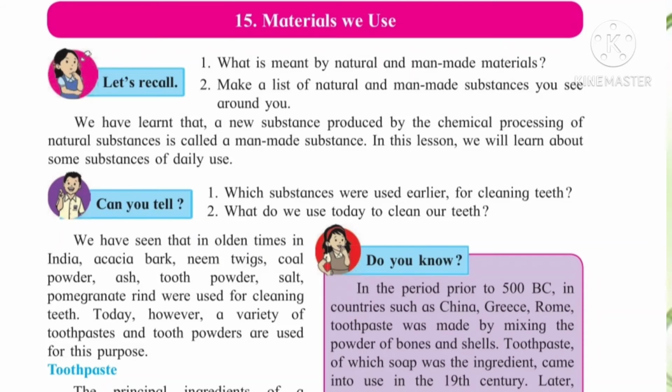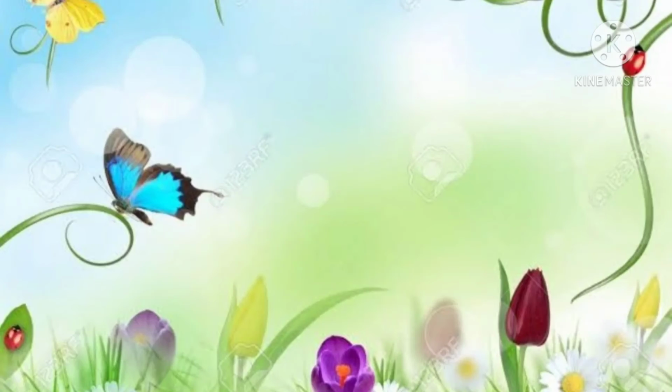What do we use today to clean our teeth? Today we are using toothpaste or powder. Different toothpastes are available in the market, or tooth powder we are using for cleaning the teeth. We have seen that in olden times they used acacia bark, neem twig, coal, ash, salt. Nowadays toothpaste and tooth powder we are using.